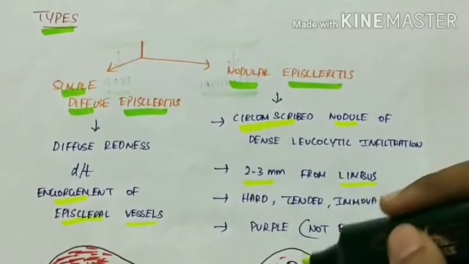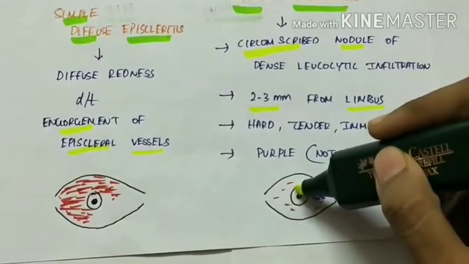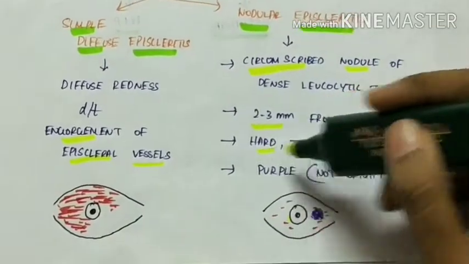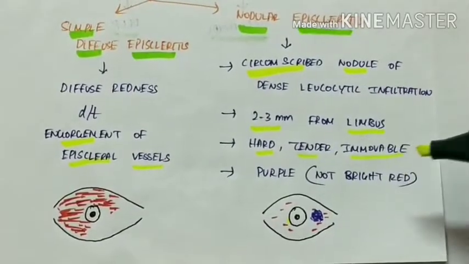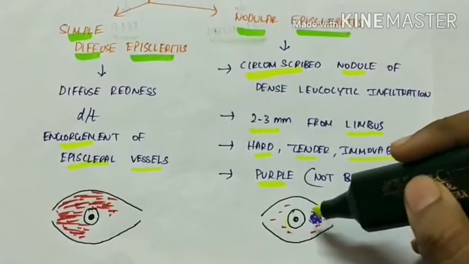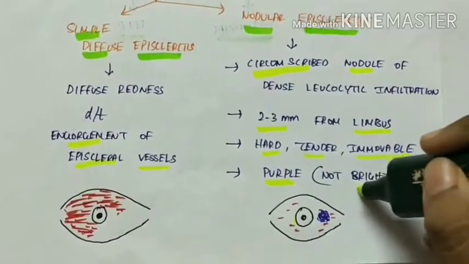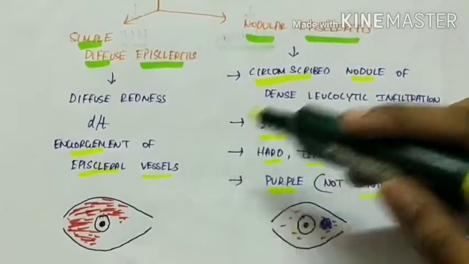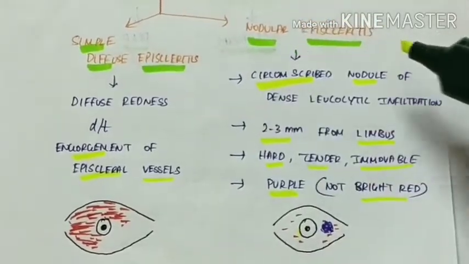Limbus is nothing but the sclerocorneal junction. This is the limbus. And it is hard, tender and immovable. And the color is purple. So it is a purple color nodule. It is not bright red. This is the difference between simple diffuse episcleritis and nodular episcleritis.